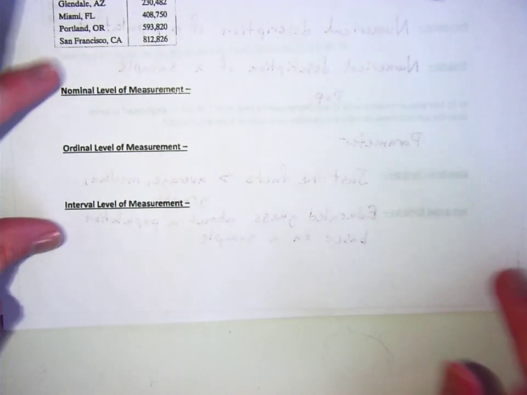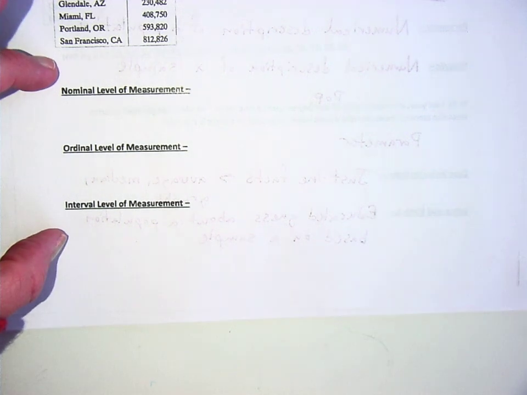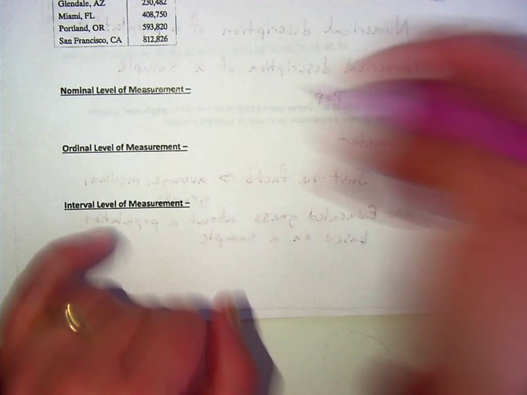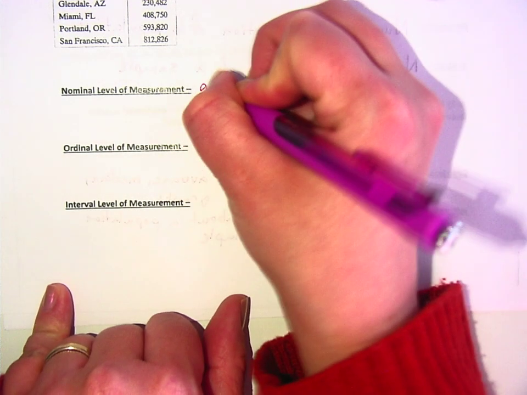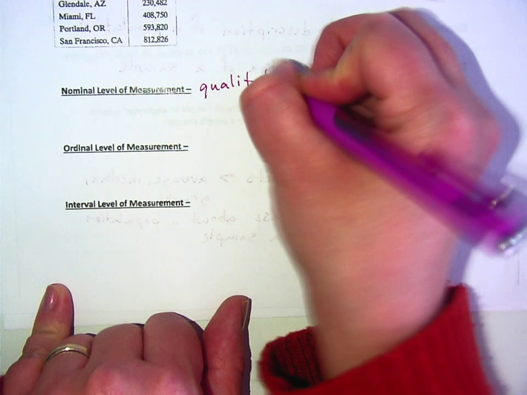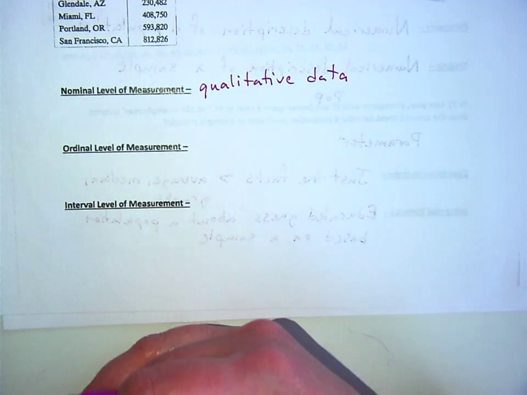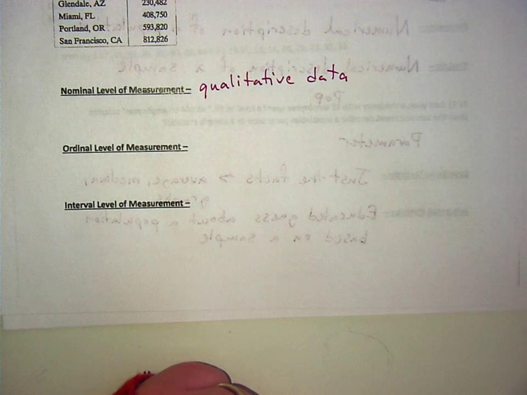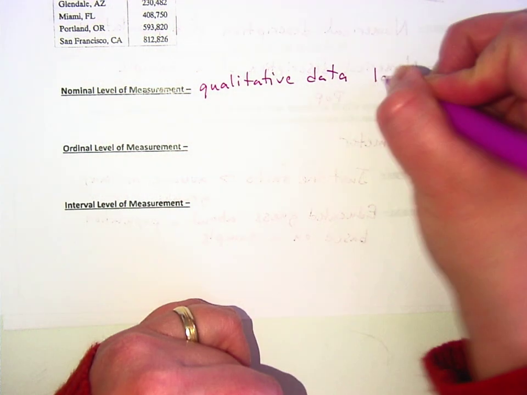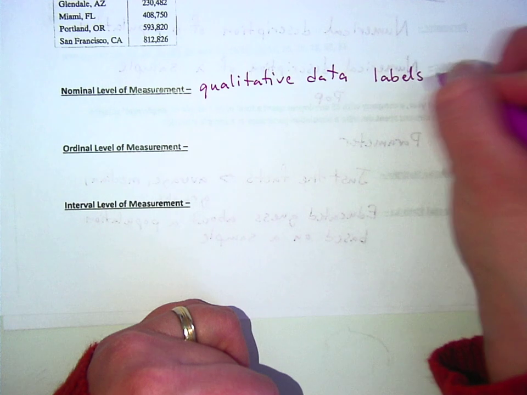All right, now there are 4 levels of measurement. This is the thing that we had the flow chart for in Stats. I don't have a flow chart on here, although on the next page I do have something that will help you organize your thoughts. So if you want to keep the flow chart, then keep the flow chart from that class. Nominal level is only qualitative data. It is just basically labels or description.